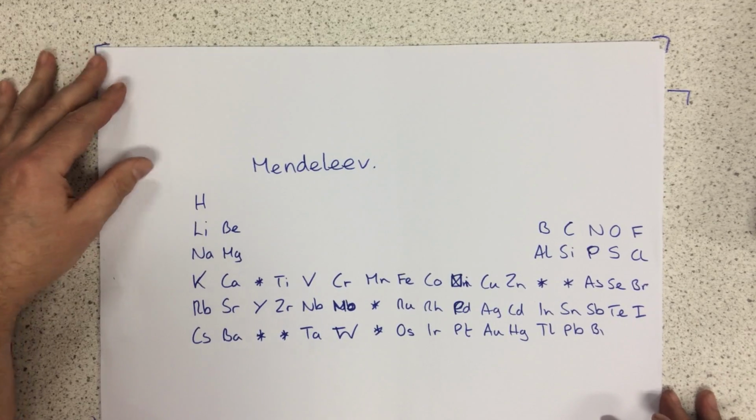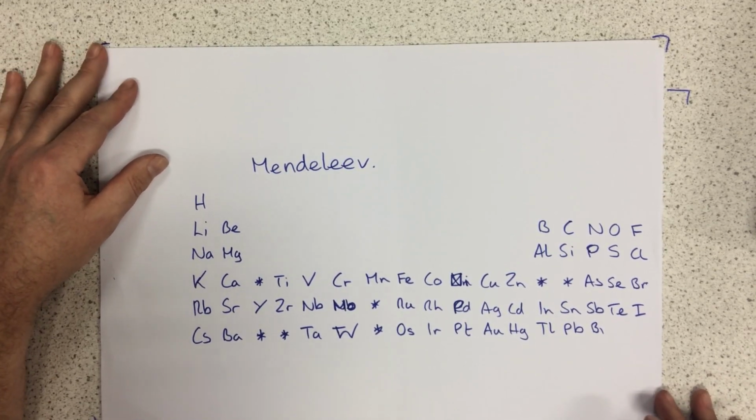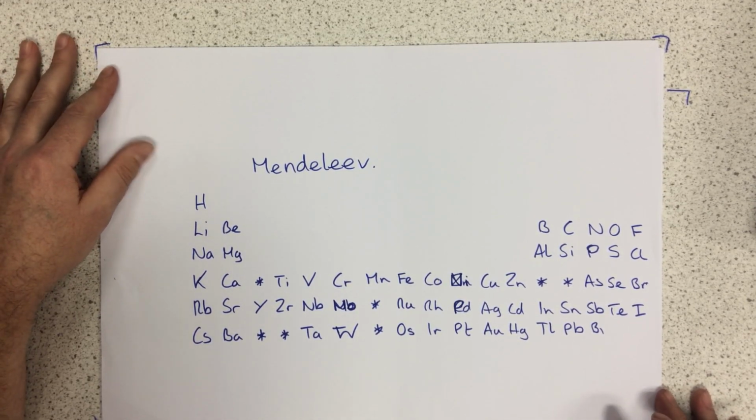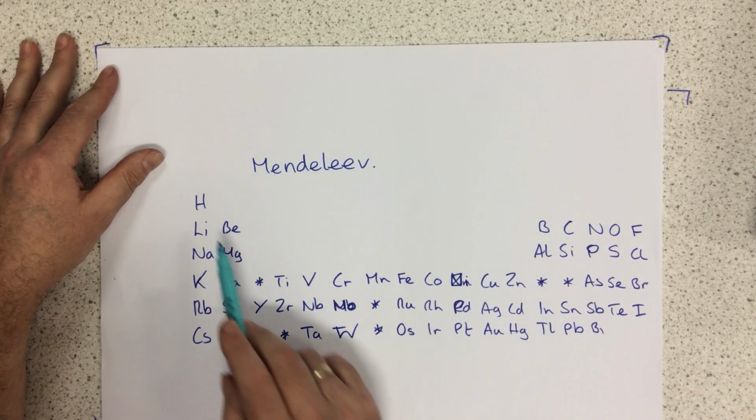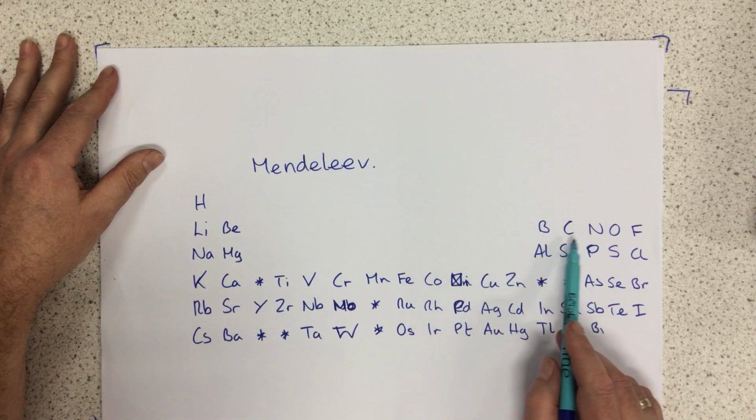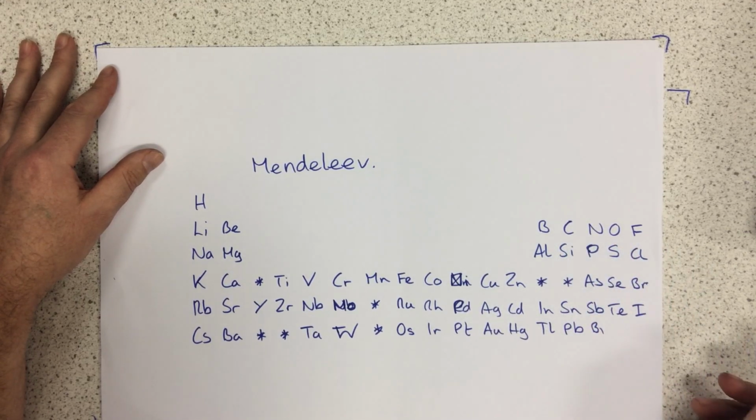What Mendeleev did was he decided to organise his periodic table of elements, and at the time there were only 50 elements known. He organised his periodic table by looking at their mass. So you can see at the start he had hydrogen, then lithium, beryllium, boron, carbon, nitrogen, oxygen, fluorine going across.